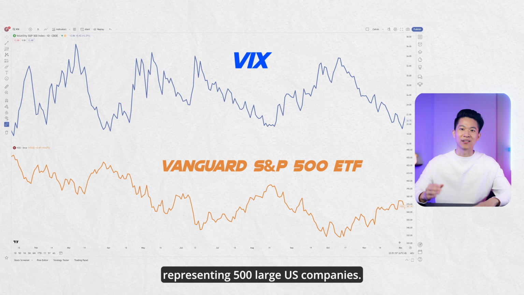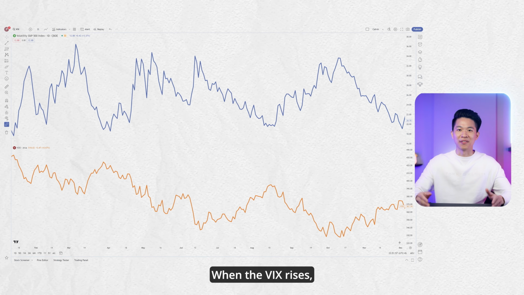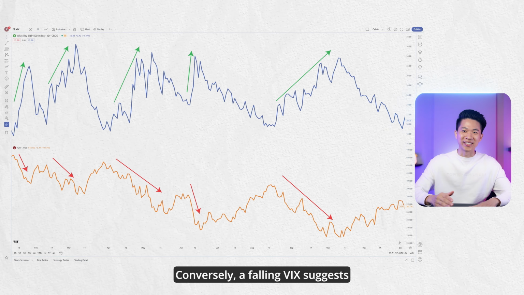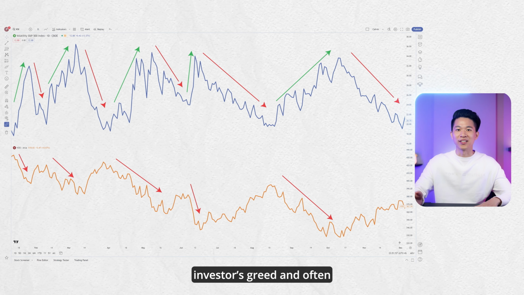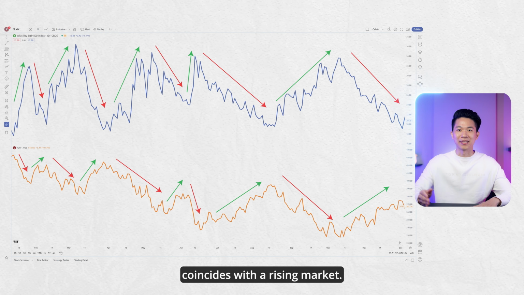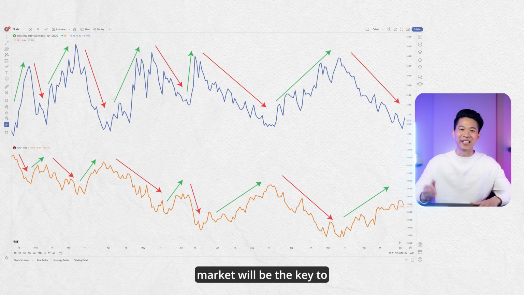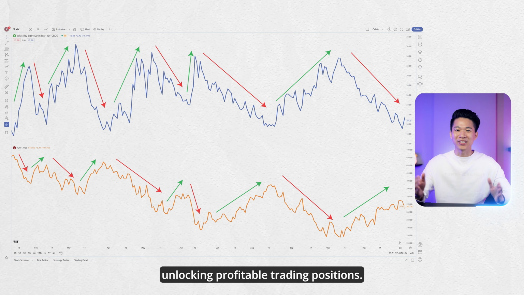The VIX and the market move in opposite directions. When the VIX rises, signifying investors' fear, the market tends to fall. Conversely, a falling VIX suggests investors' greed and often coincides with a rising market. This inverse correlation between the VIX and the market will be the key to unlocking profitable trading positions.